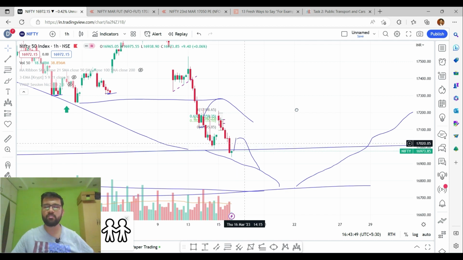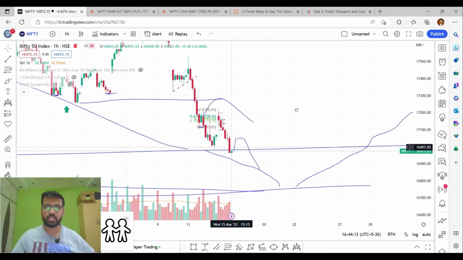And once they book the profits and come out of the market, they will again take new positions after lunch, that is 1:30 or 2 o'clock. Then we can expect a good fall in the market at the time of post lunch, that is 1:30 to 2 o'clock. So till then the market can go up, and again the market can come down, or else the market can go sideways up to 1:30 or 2 o'clock, or at least till the lunch period.